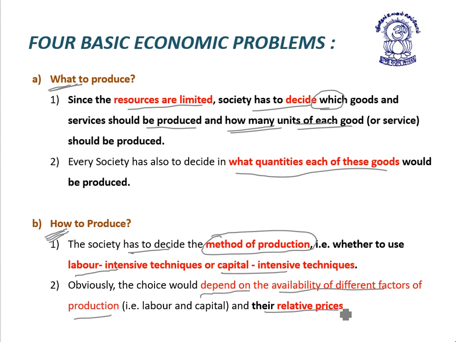Here various cost benefit analysis and other analytical tools are used to determine which material should be used and which type of labor, that is skilled, unskilled, semi-skilled, would be employed to produce the goods or services determined under problem number 1, that is what to produce.